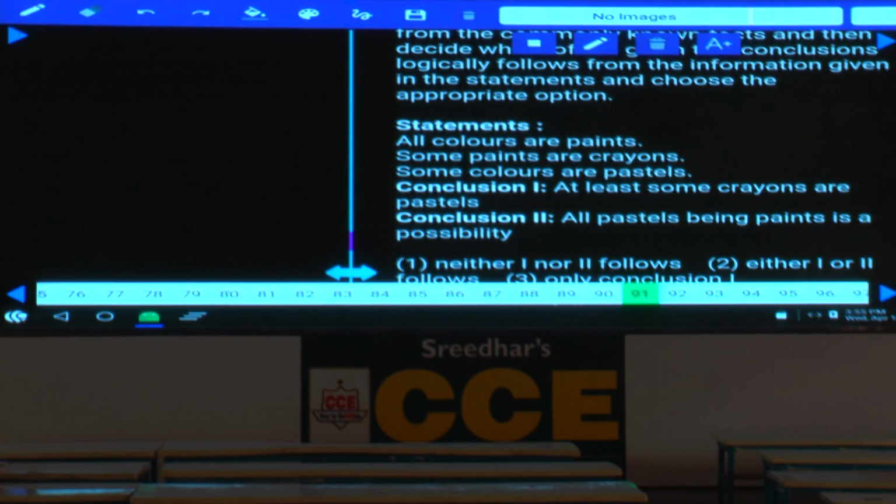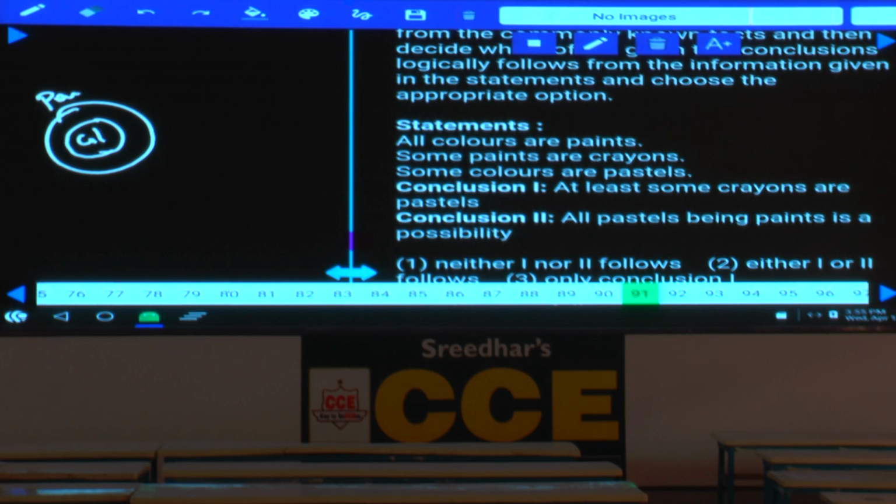Then question number 91, and the question is about follows, isn't it? All colors are paint. All these colors are paints can be written like this, color, and all colors are paint. And some paints are crayons. Some of the paints are crayons can be written like this. Some paints are crayons.